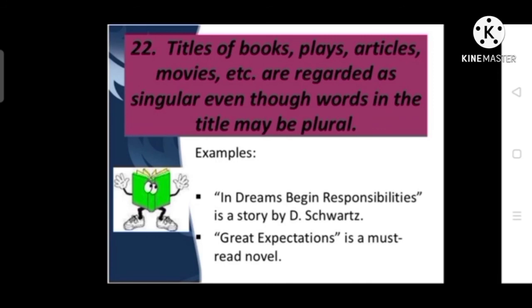In Dreams Begin Responsibilities is a name of a book, though it reflects plural meaning, but whereas it is a name of a book, we must agree it with a singular verb. Great Expectations, though it appears in plural, is a name of a book, so we must agree with it a singular verb.